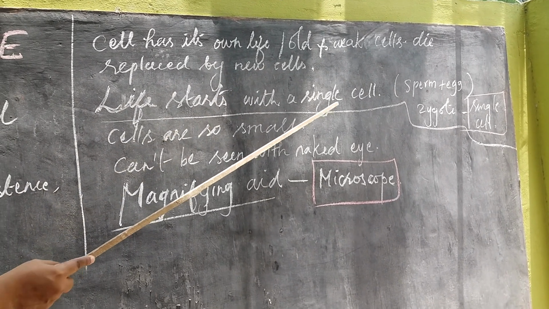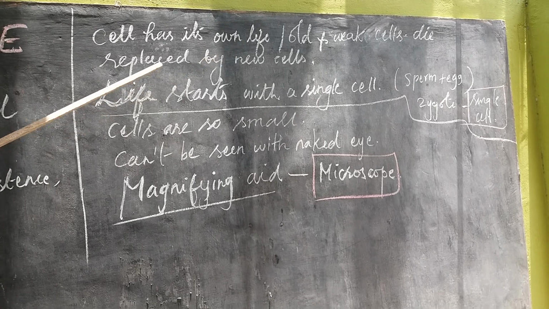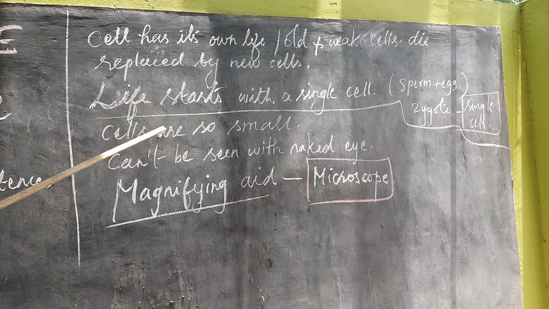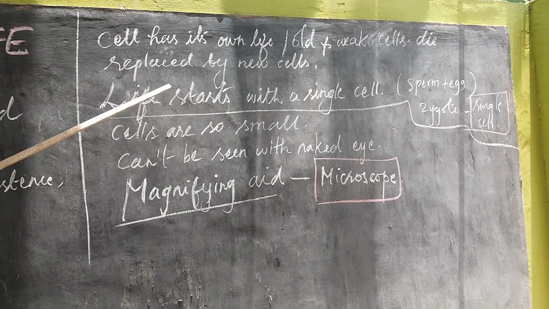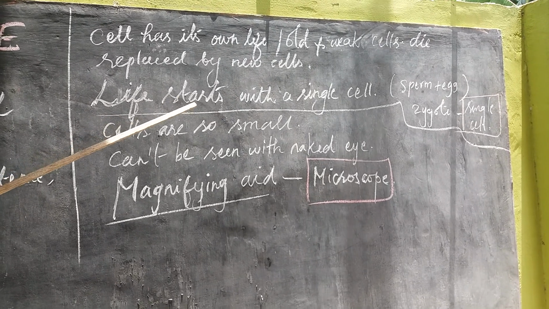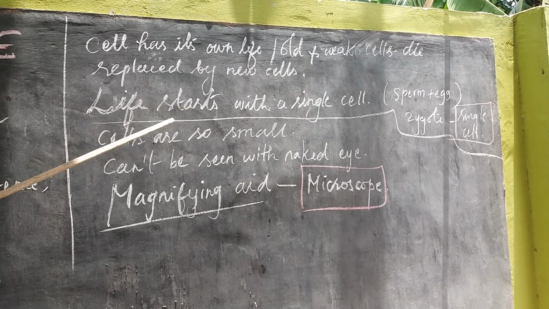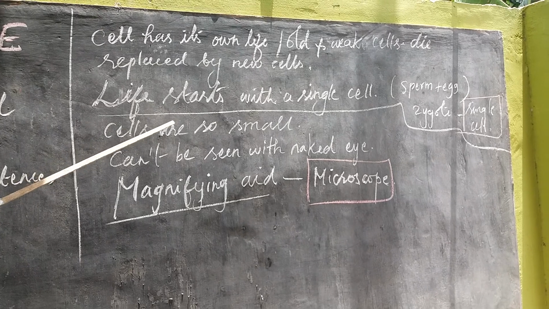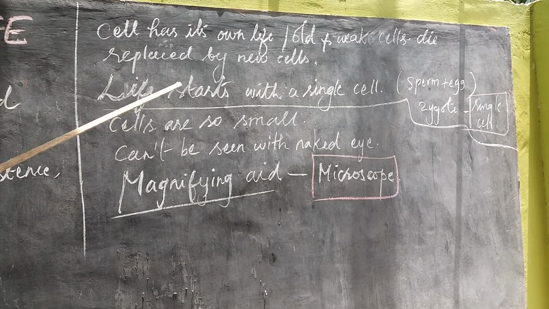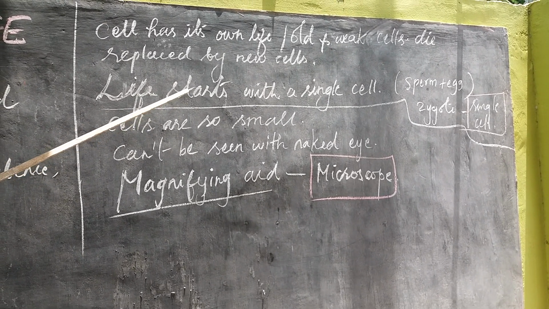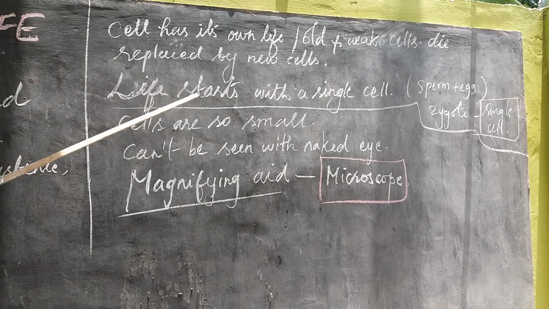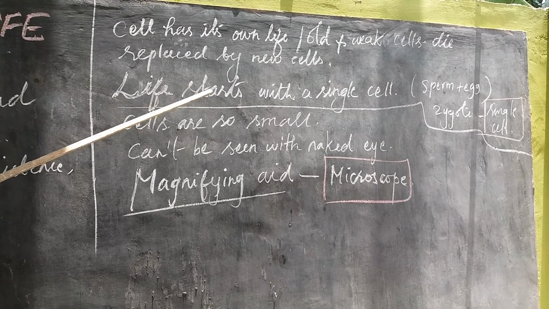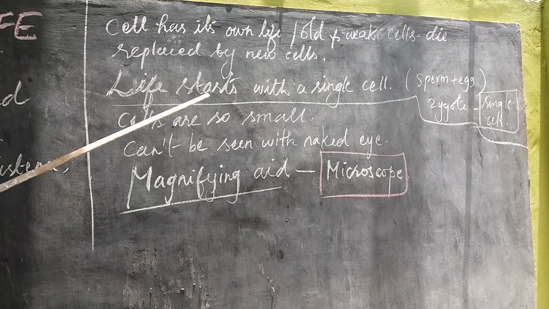Life starts with a single cell. Each and every organism, life starts with a single cell. Even an amoeba is only one cell, a single cell performing all the functions. Bacteria, a single cell performing all the functions. But multicellular organisms, with many cells in the body, even though it has many cells, its origin is with a single cell.